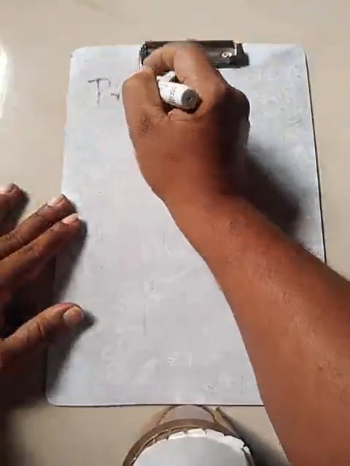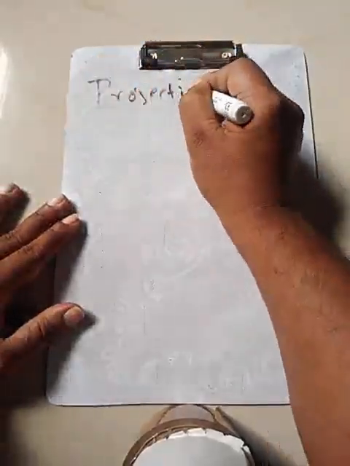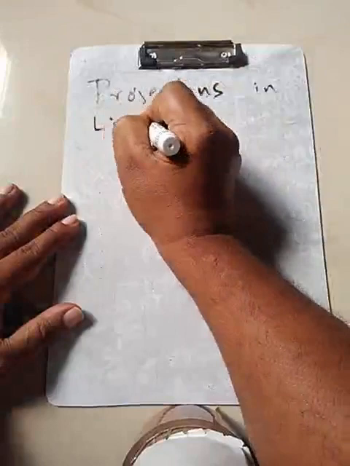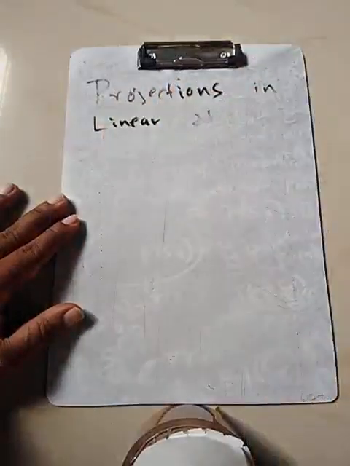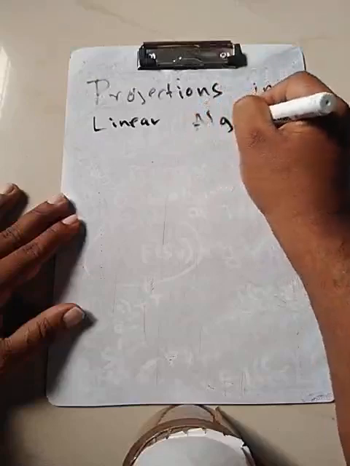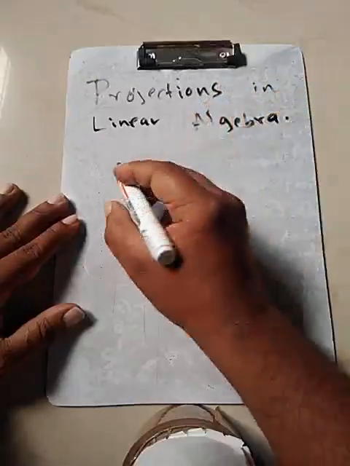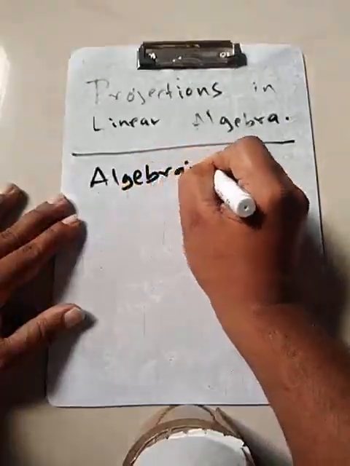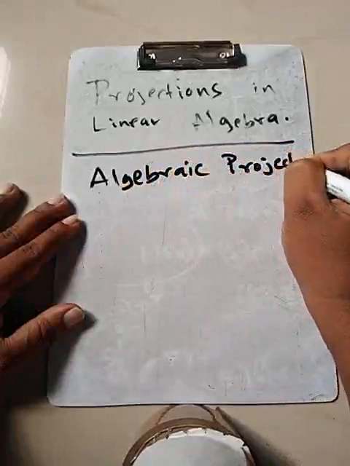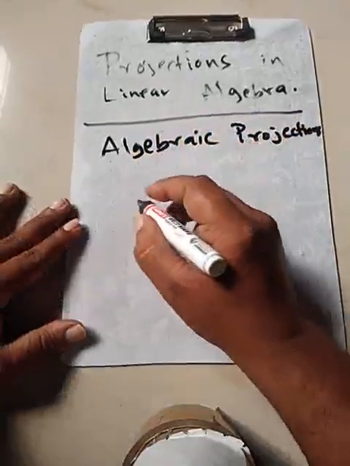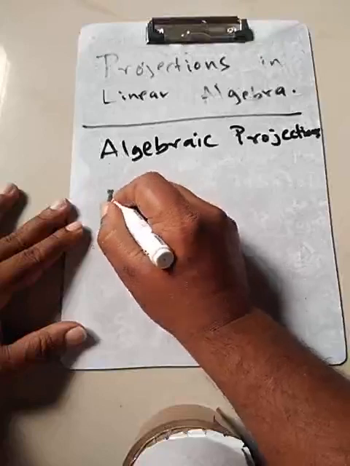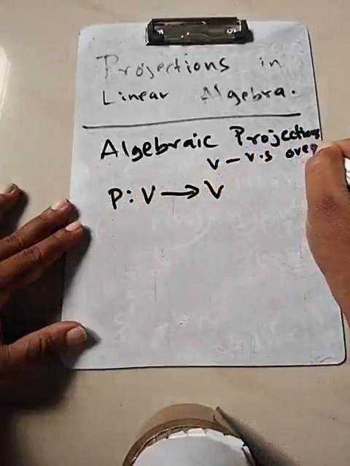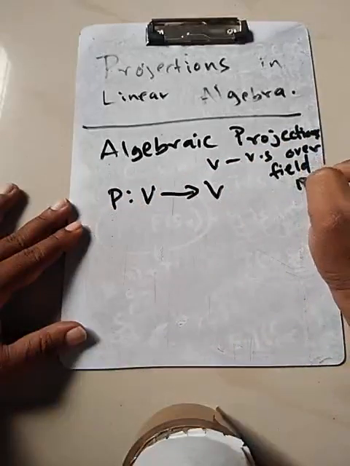So what we have seen is the projections in linear algebra. Projections. Or rather, algebraic projection. So what is an algebraic projection? Suppose P is a map from V to V, where V is given to be a vector space over a field F.